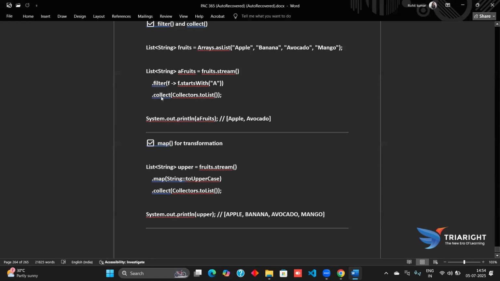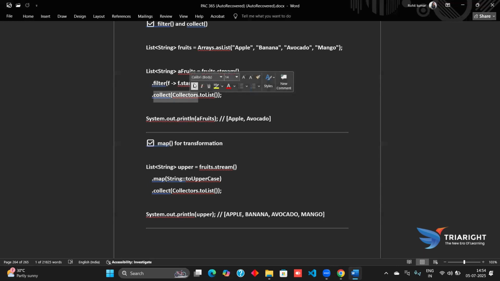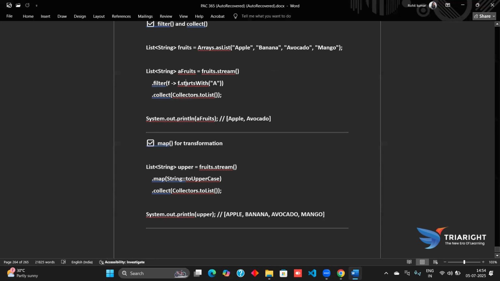With the Collectors operation, we will be collecting this list. If the name of the fruit starts with A, then it is collected to the list. Finally we put the A fruits, which means all the names that start with A: apple and avocado.